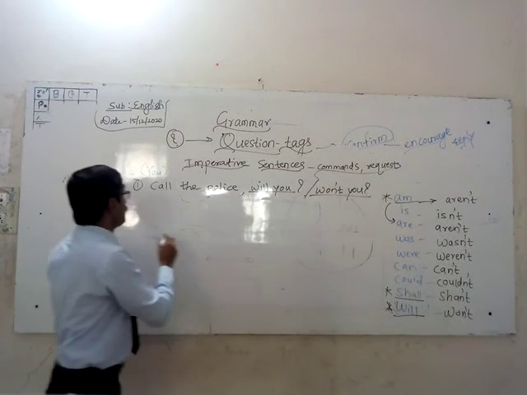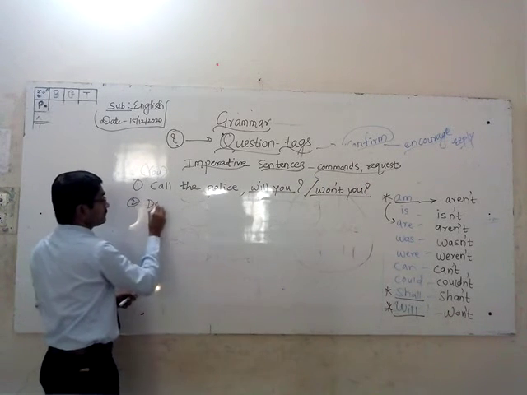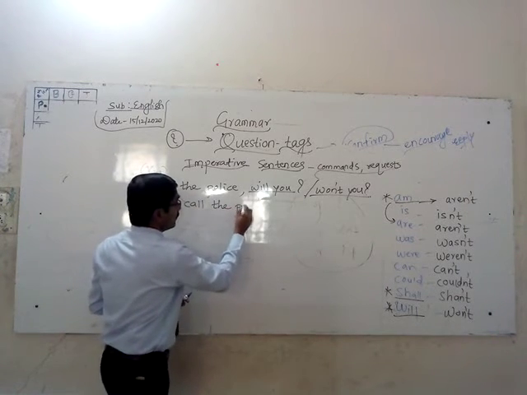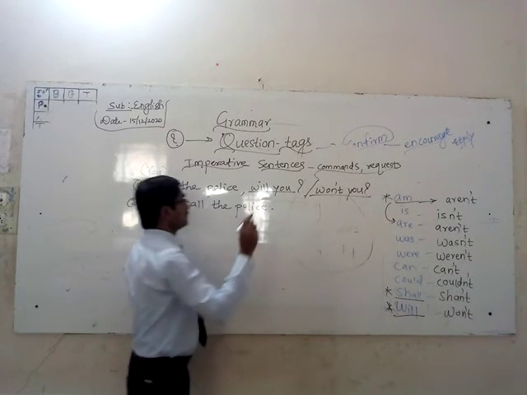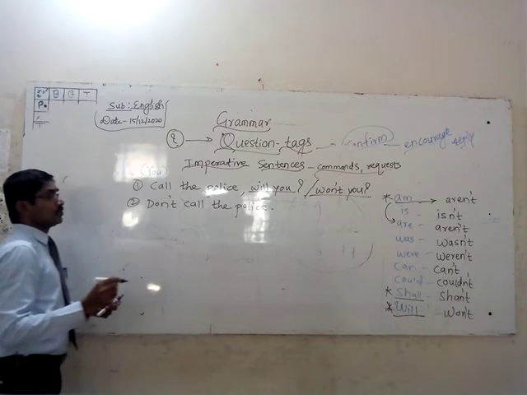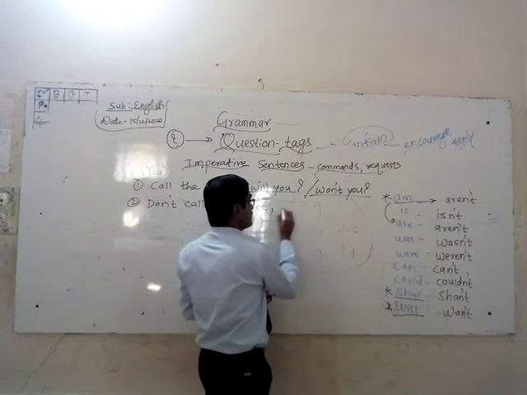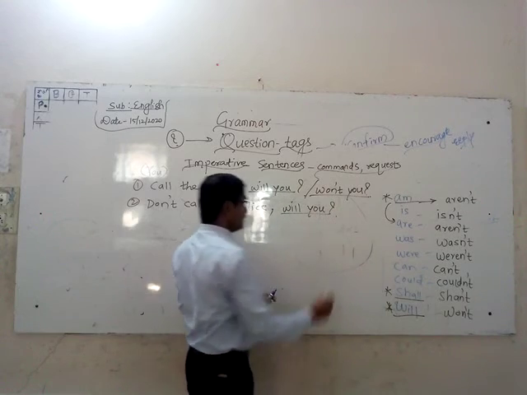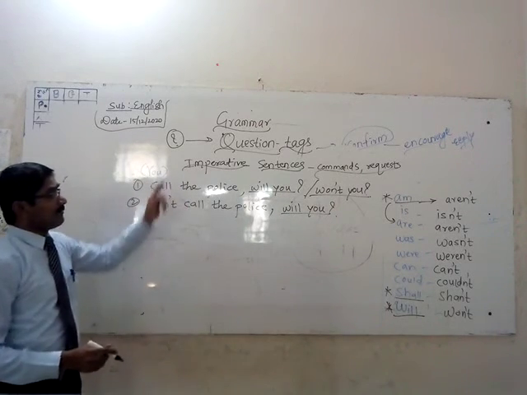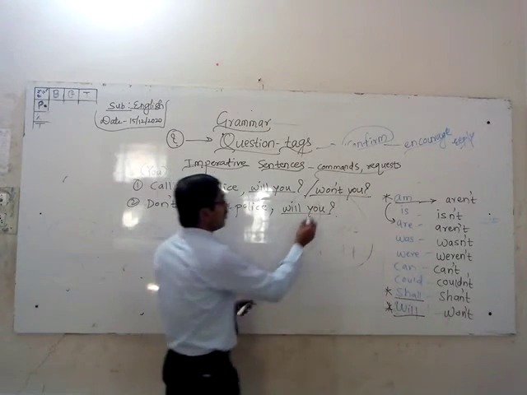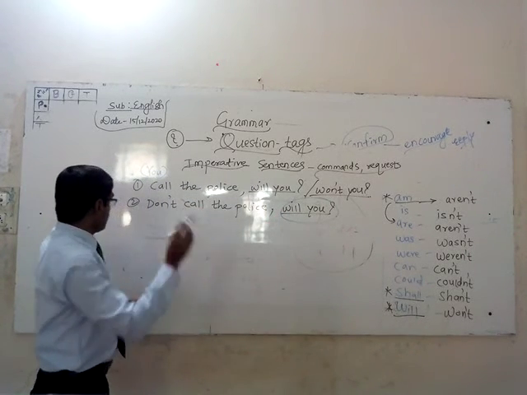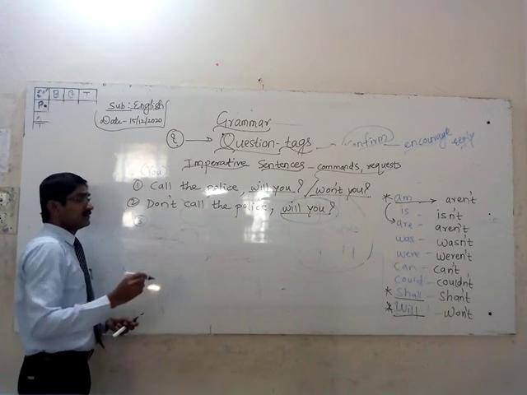Same with a negative sentence also. If I say, don't call the police, right? The tag will be the same. You will write "will you" or "won't you." Remember, whenever there is a command, the question tag will always be "will you." You can follow this. Any example you take, any command.